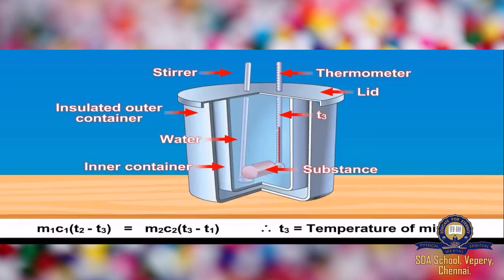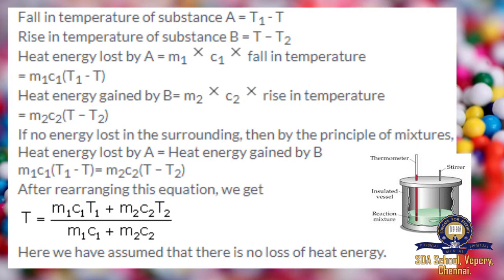Hope it's very clear for you. So just remember one thing. Heat lost by a hot body is equal to the heat gained by the cold body. This is called the principle of mixture, or principle of method of mixture, or principle of calorimetry. And this particular principle is based upon the law of conservation of energy. What does the law of conservation of energy say? Energy is neither lost nor gained, but it is transformed from one form to another form.